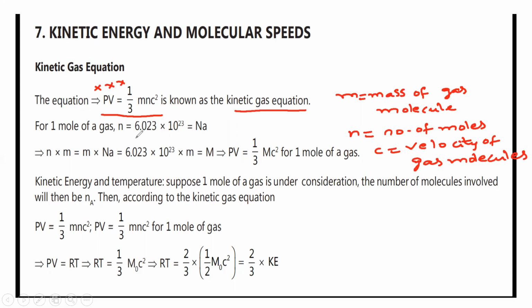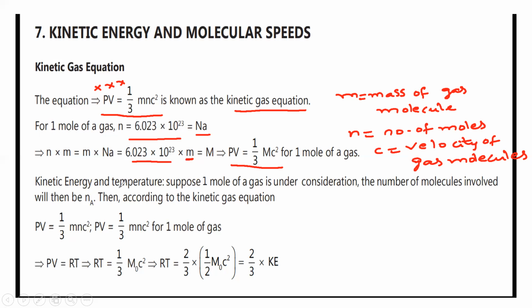For 1 mole of a gas, n is equal to the Avogadro number, N A. So n into m is equal to the mass of each molecule into the Avogadro number, and capital M is the molecular mass. We can say PV is equal to 1 by 3 Mc square for 1 mole of a gas, where M is the molecular weight of the gas, very, very important, because N A is 6.023 into 10 to the power of 23 and m is the mass of each gas molecule.